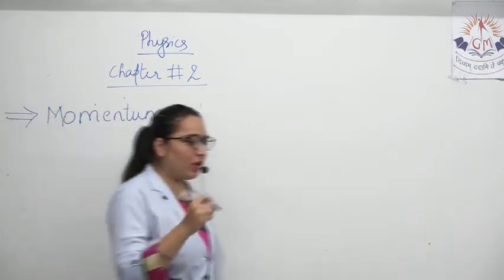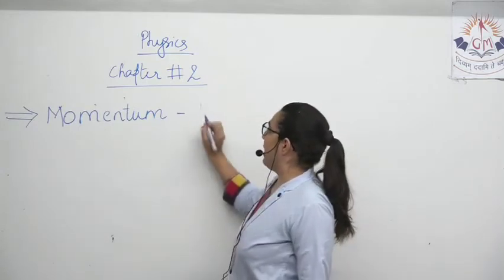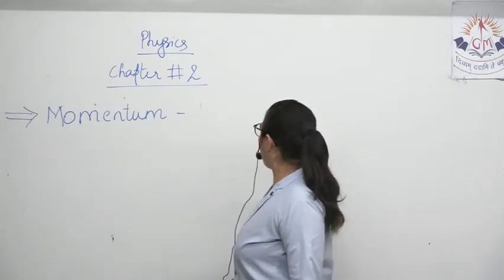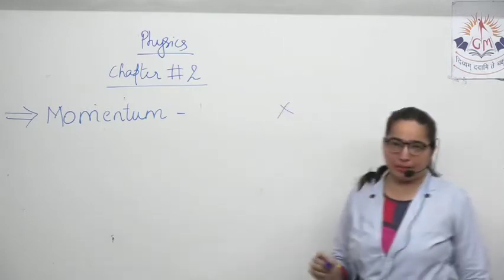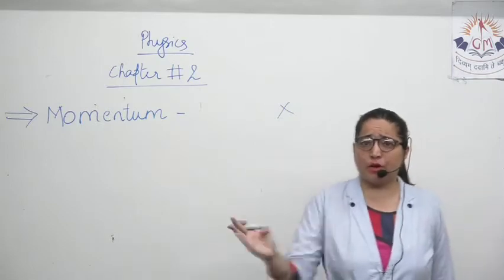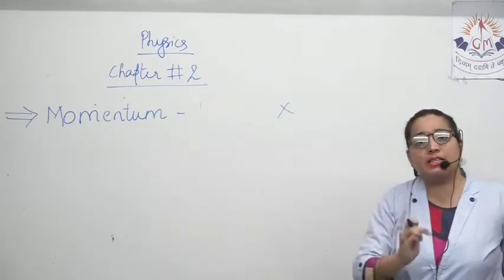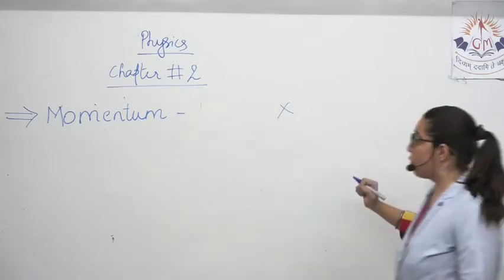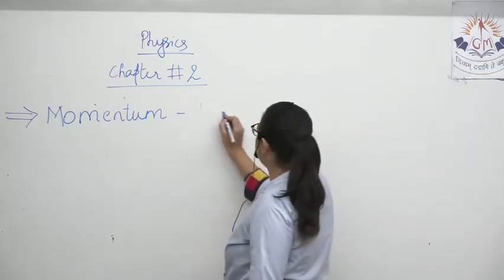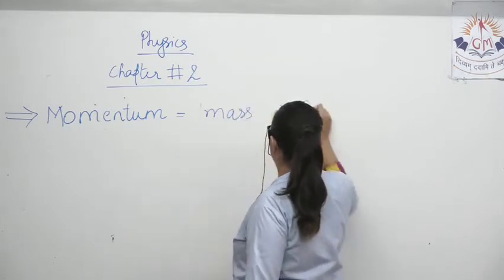Now, what is the meaning of this word momentum? Momentum actually means it is the product. Product means multiplication. When you were small, you were doing word problems, and in that, product of two ages and all. So the meaning of the word product is multiplication. So, momentum is defined as the product of mass and velocity.